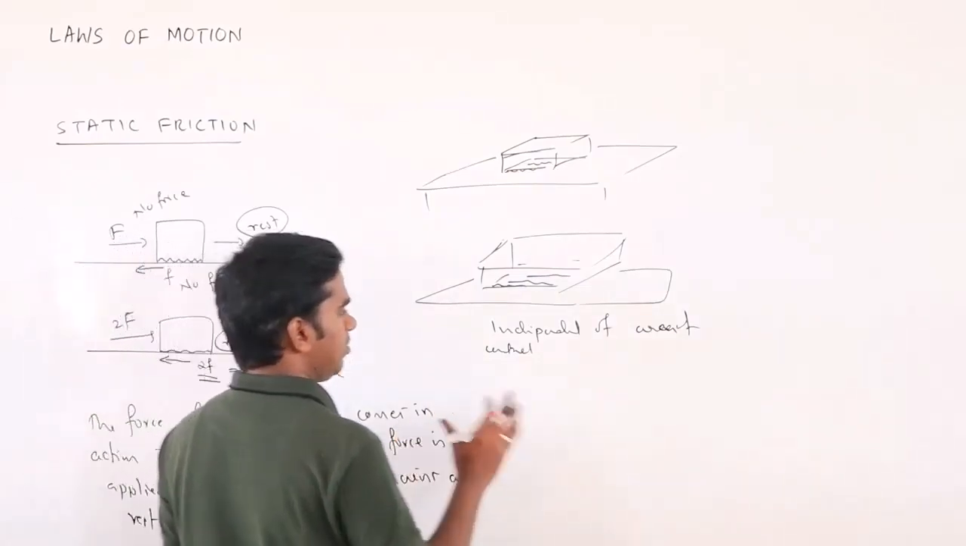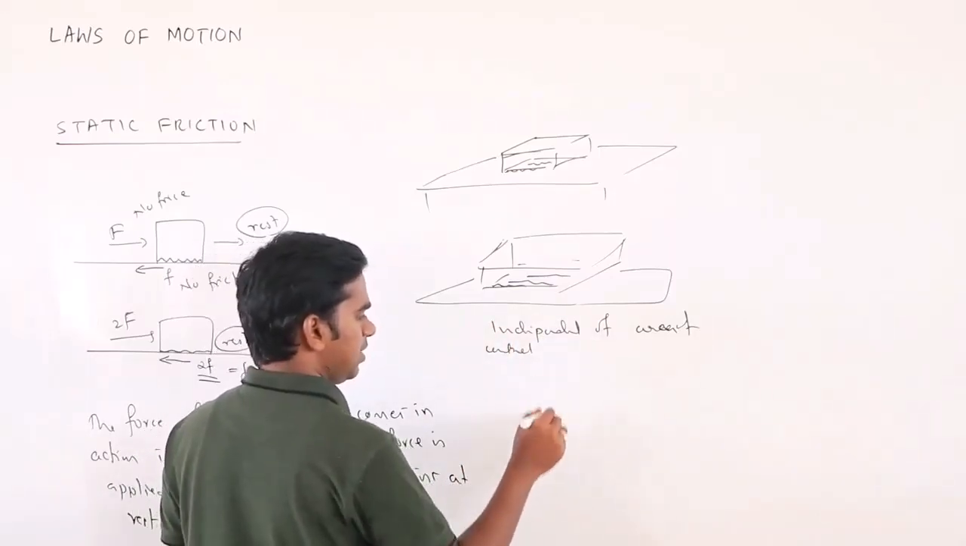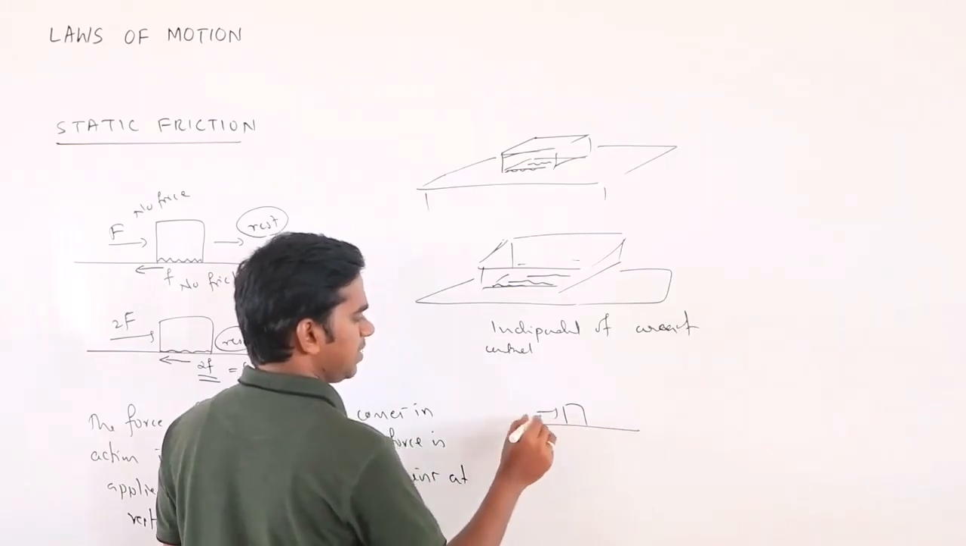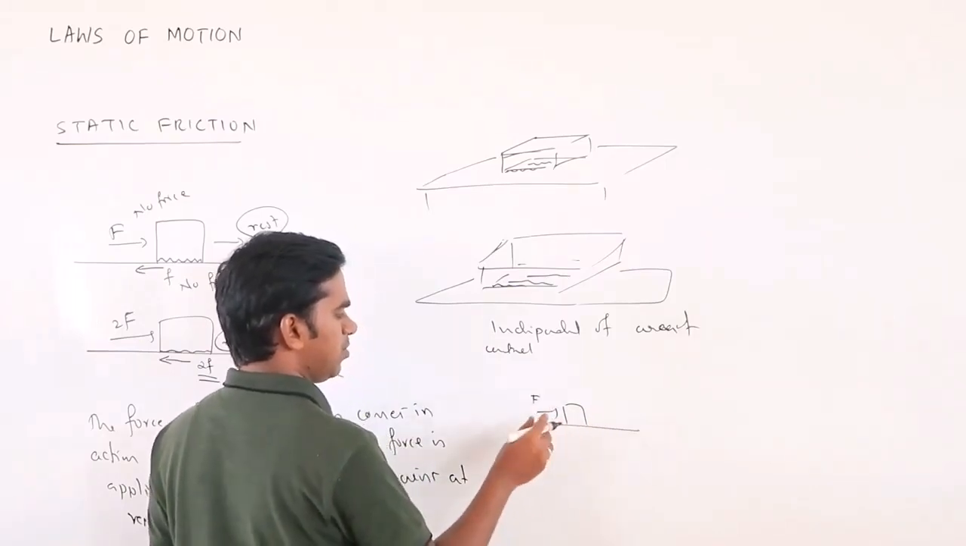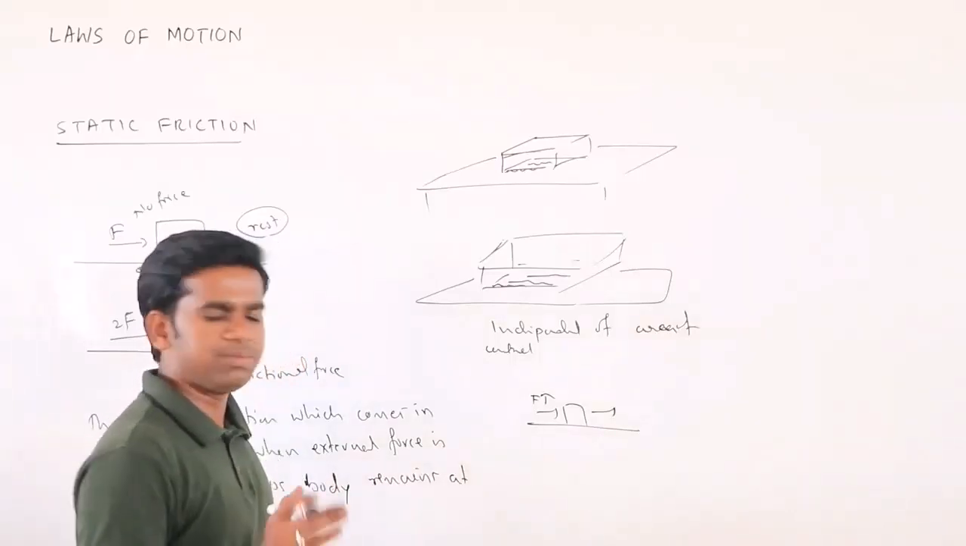But then how can we measure this one? On what factors will it depend? It mainly depends on, you can see, if there is a small object and you apply a little force, it will not move, but if you increase the force a little, it will start moving. Okay, so the frictional force is less.